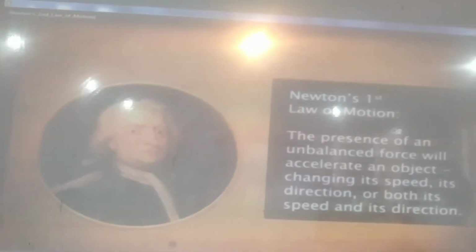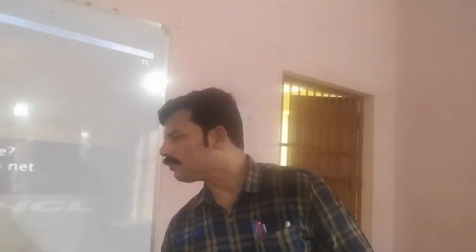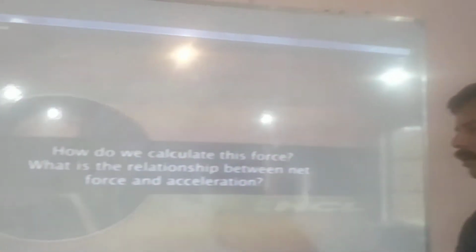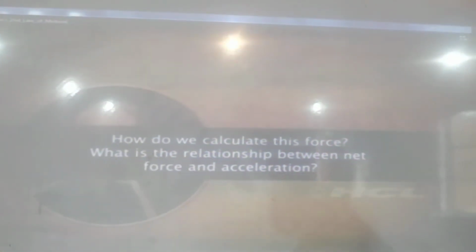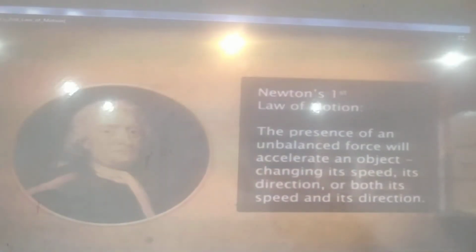But what amount of force? Coming back to Newton's first law, it suggests that the body tries to maintain a state of rest or of motion.